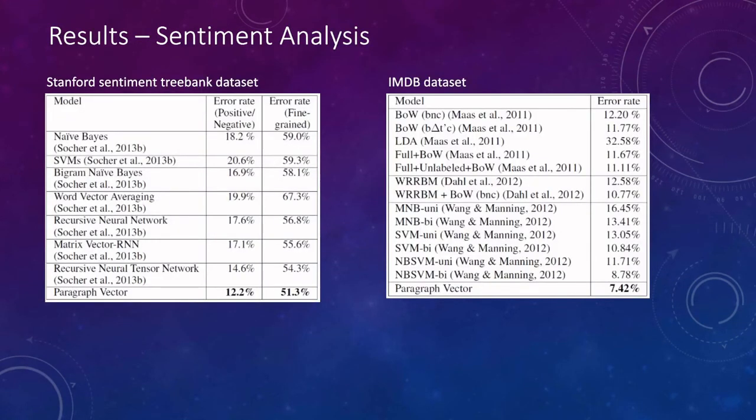The results for the sentiment analysis test show that this algorithm performed the best out of all existing methods. They compared against naive Bayes, SVMs, word vector averaging, and recursive neural networks, most of which are what this paper and algorithm are based on. For the Stanford dataset, the two scores represent two scales for the sentiment, and the paragraph vector did best on both. For the IMDb dataset, results are also really good. One thing to remember is that the paragraph vector model requires training while doing the inference and takes much longer than many of these other methods.